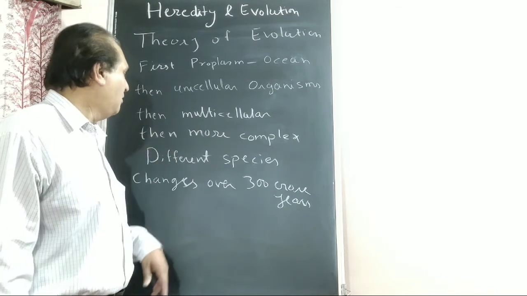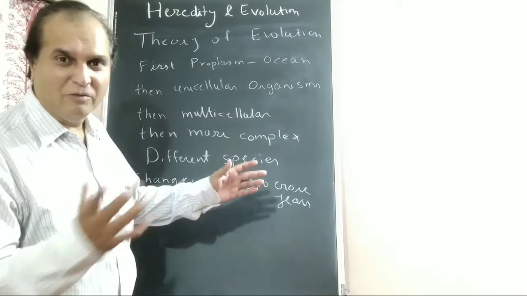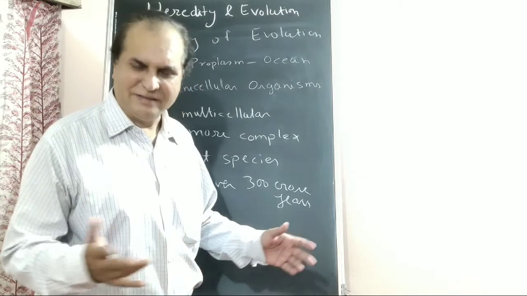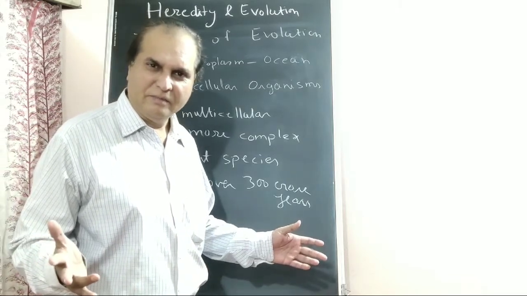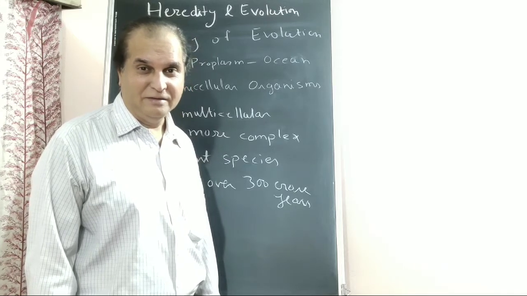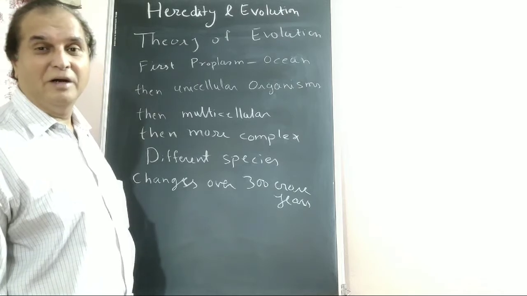Then more complex animals, different species evolved. So many bigger plants and animals. Getting? Genes are responsible. These proteins are responsible for the body formation.